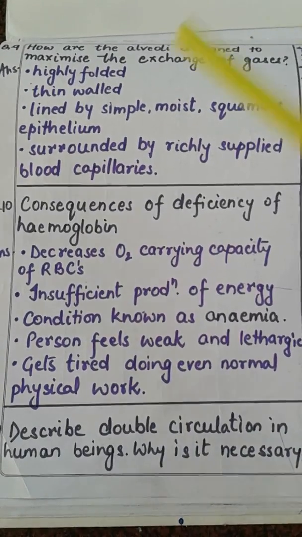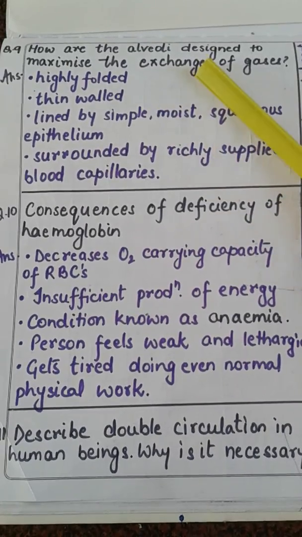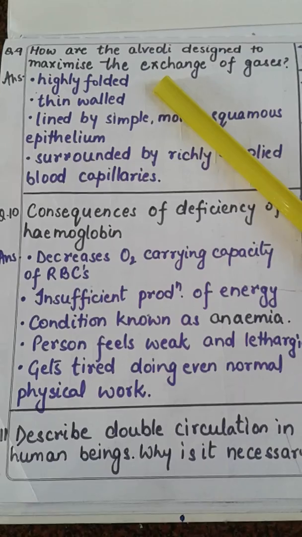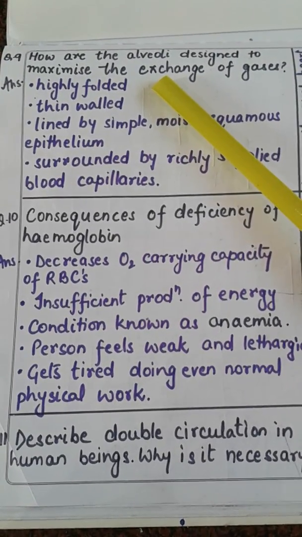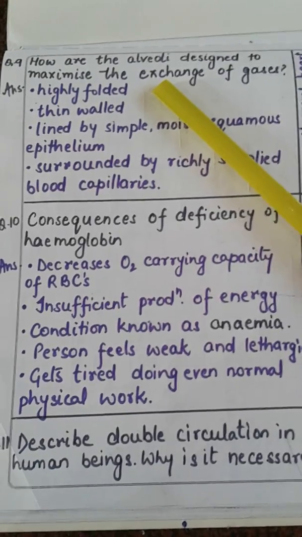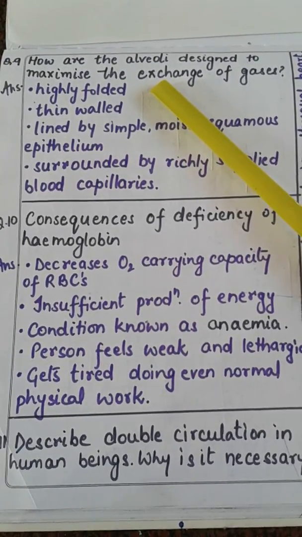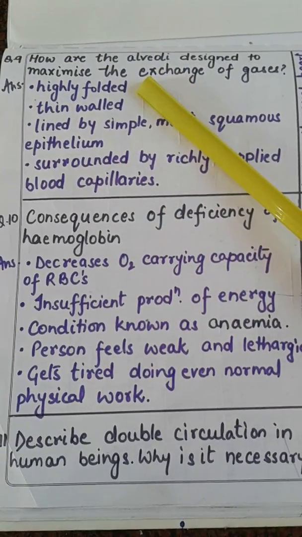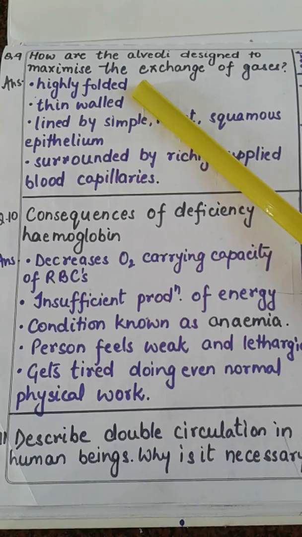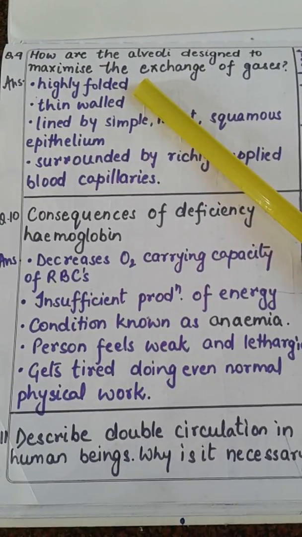Question number 9. How are the alveoli designed to maximize the exchange of gases? Now where are these alveoli present? Yes, these alveoli are present in our lungs, and this is the site for the exchange of gases. So what are the features of alveoli? Let us study. The first feature will be that it is highly folded. That means by these folds, it will increase the area so that maximum exchange of gases could take place here.